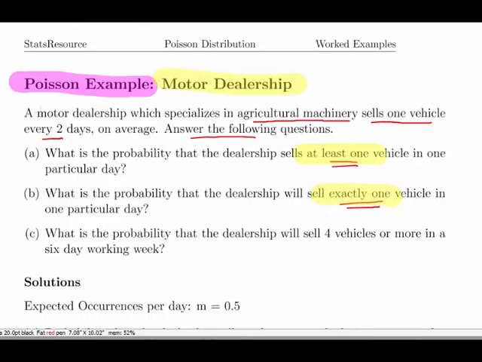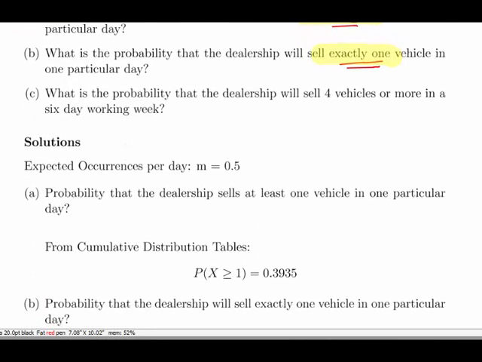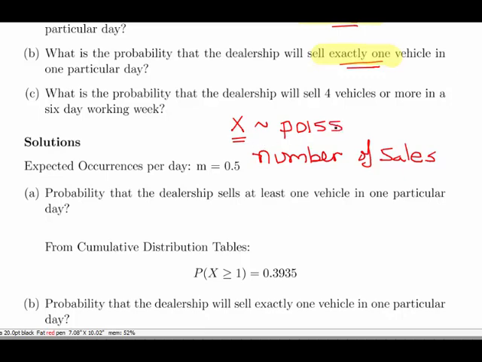Now, I'm going to emphasize statistical tables in this one, but just a quick remark that X is the number of vehicles sold. I'll just state that: X is the number of sales. Just say what X is and specify what it is. Now, X per day, and M is our Poisson mean, and that is 0.5. Okay, so just a quick statement like that.